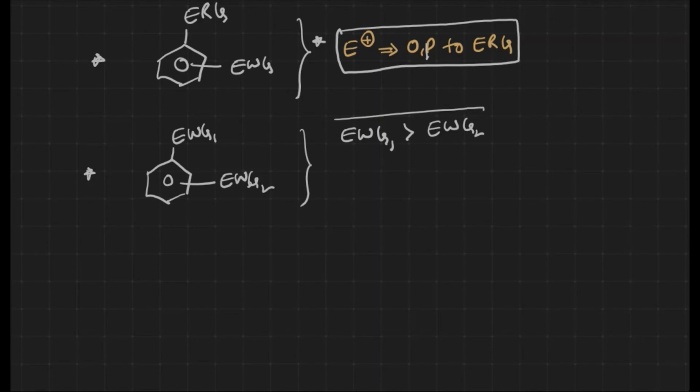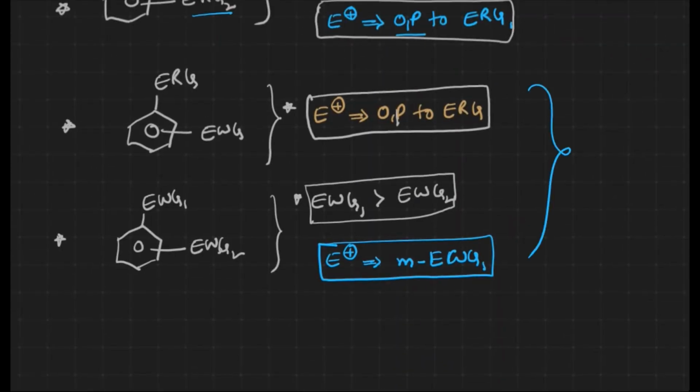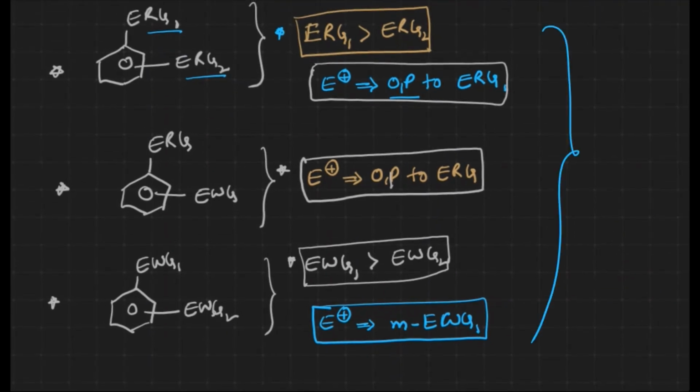We are assuming that the tendency to pull electrons of electron withdrawing group 1 is greater than that of electron withdrawing group 2. Then the electrophile will go meta to electron withdrawing group 1. Meta to electron withdrawing group 1.